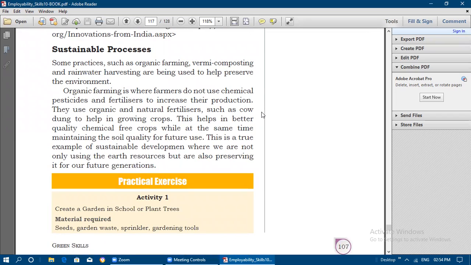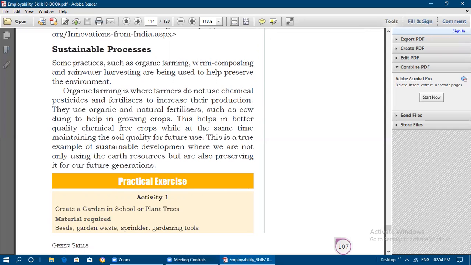Sustainable practices include organic farming, vermicomposting, and rainwater harvesting. In organic farming, we know that we need to use natural fertilizers only, like cow dung. And vermicomposting means we can make our own fertilizers with the help of a variety of worms, to give nutrients and for the decomposition process.